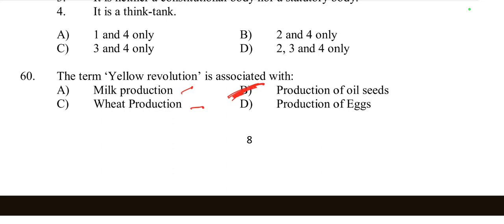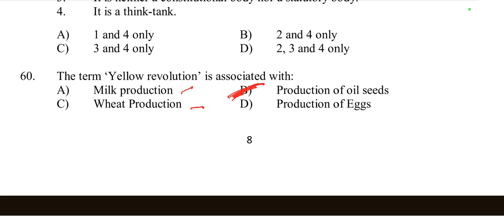Like black revolution, it is related to petroleum products. Blue revolution is related with fish production. Brown revolution is related with leather. Golden revolution is related with fruit or honey, green revolution with food grains, we can say rice and wheat, and gray revolution with fertilizers.